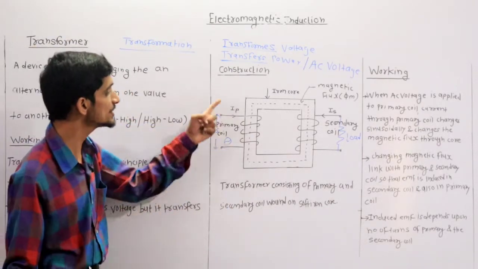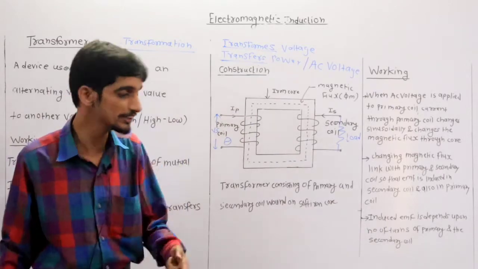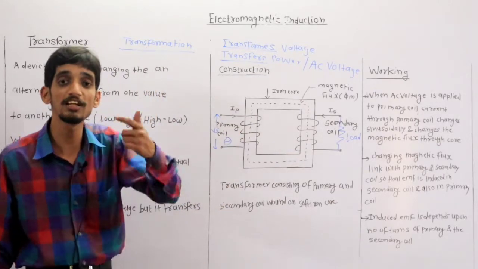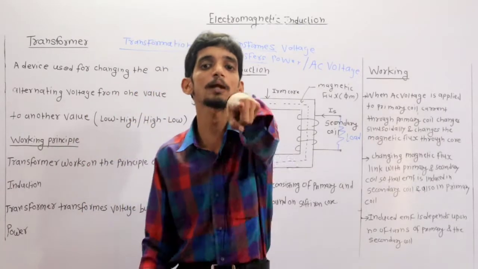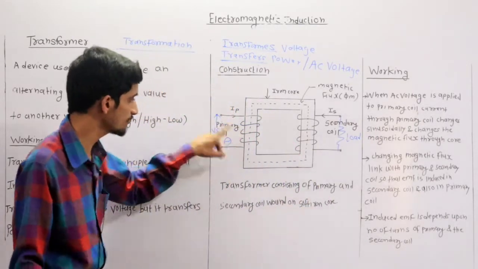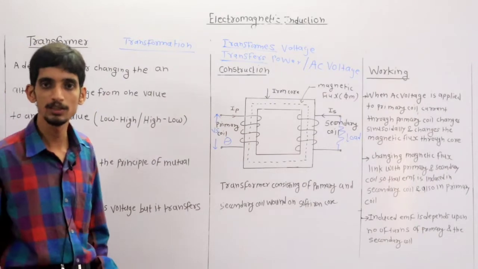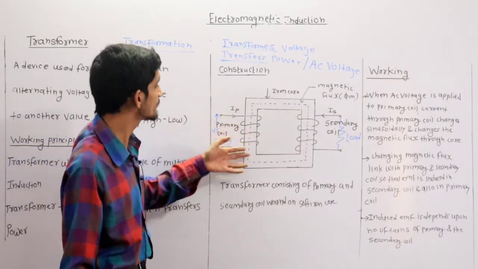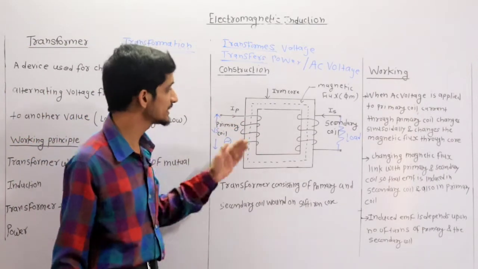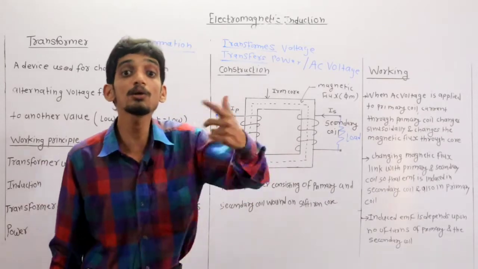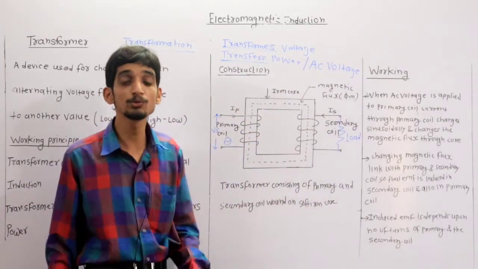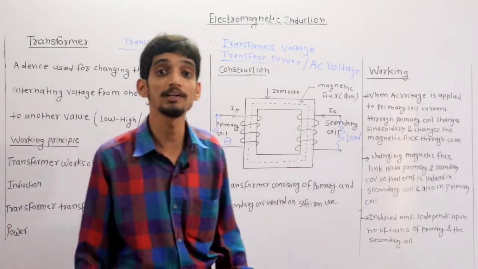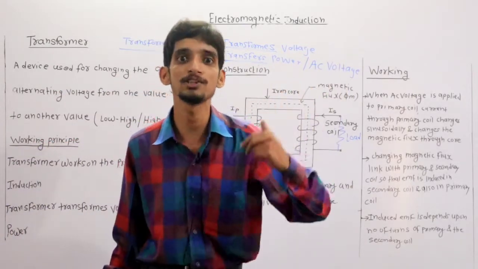So as the flux is changing, which links with this primary coil, definitely as per Faraday's law, EMF is induced in the primary coil. Now this flux passes through the iron core, because iron core is a magnetic material, and due to its magnetic properties, it possesses more permeability.